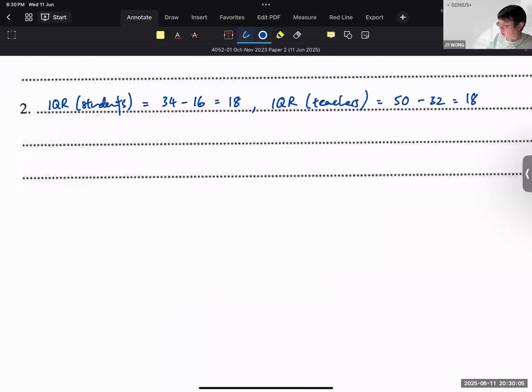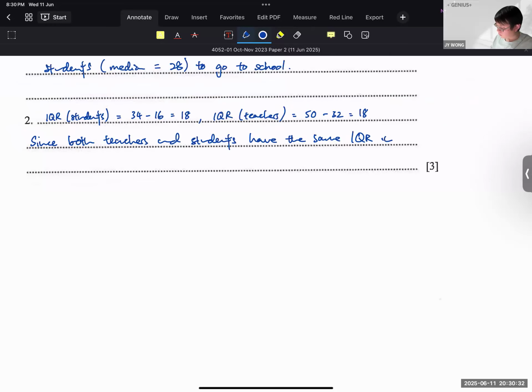Okay, so the range to compare is IQR in the box and whisker, and therefore you tell me that since both teachers and students have the same or equal IQR in traveling times, they are equally consistent in the distribution of time.